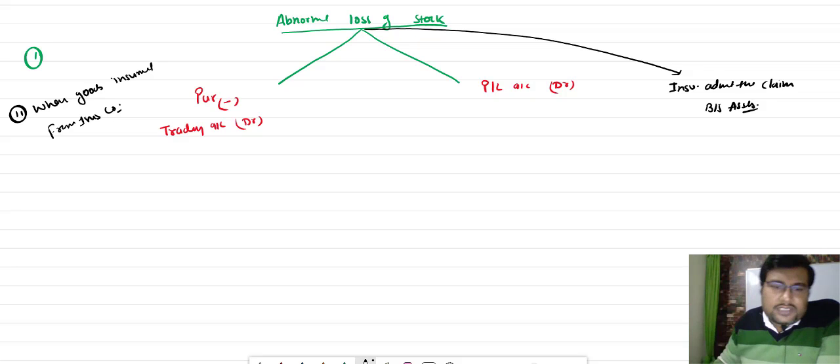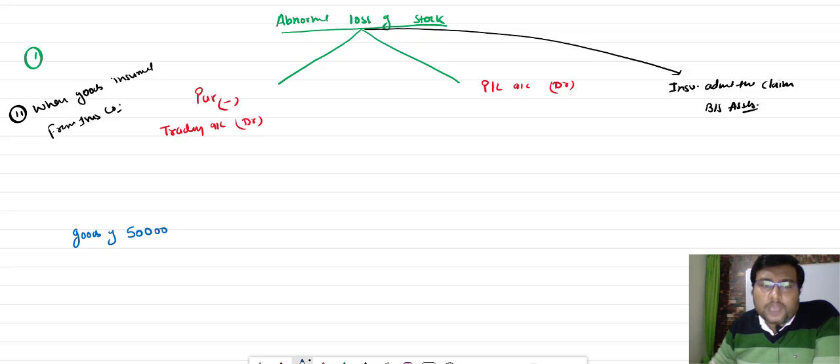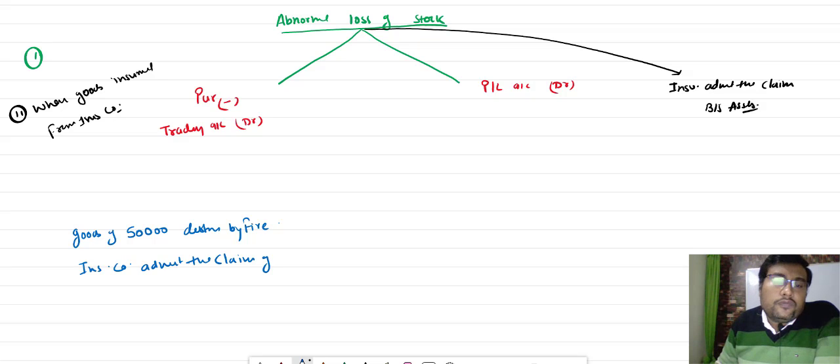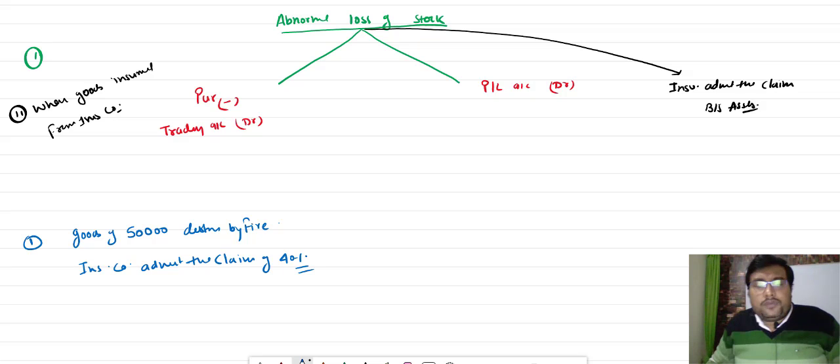Suppose, I'm just giving an example to you and it will be more clear. Suppose goods of 50,000 destroyed by fire. The insurance company admits a claim of 40%. This is the transaction. How will it be transferred? Just see.